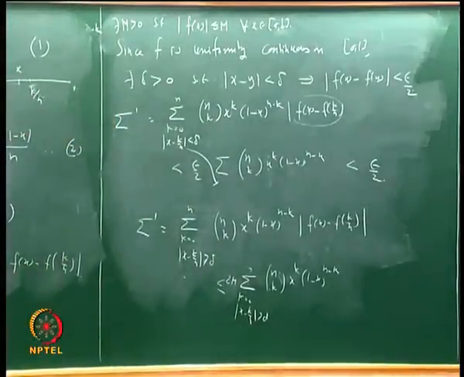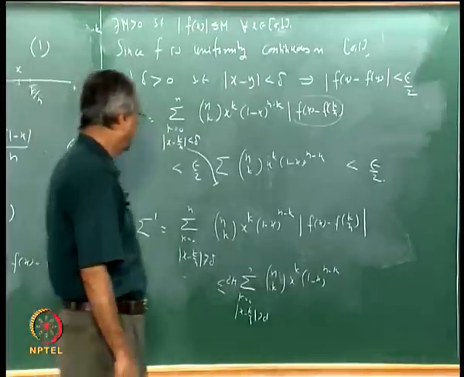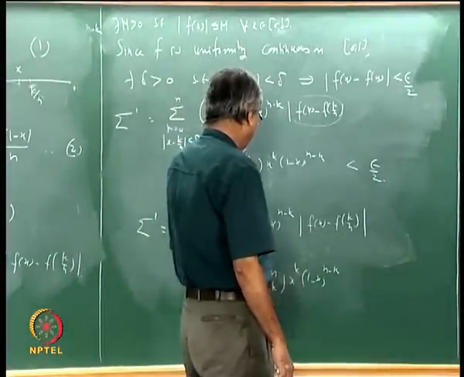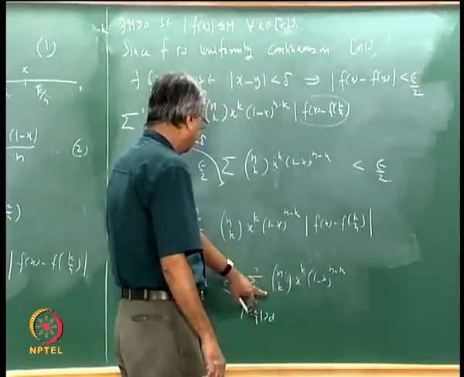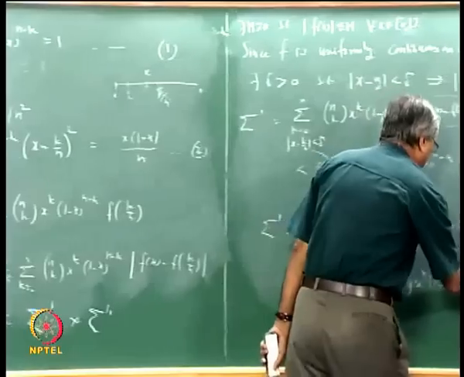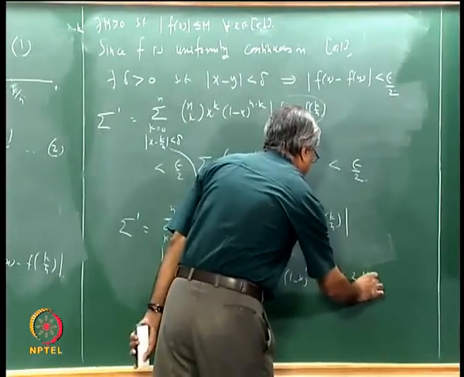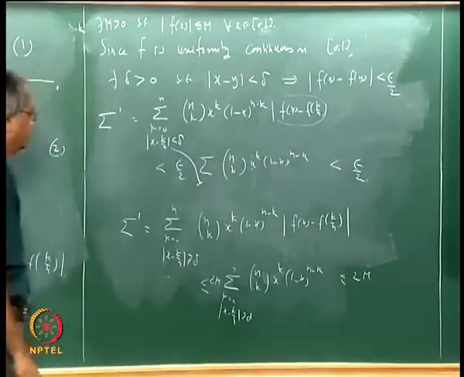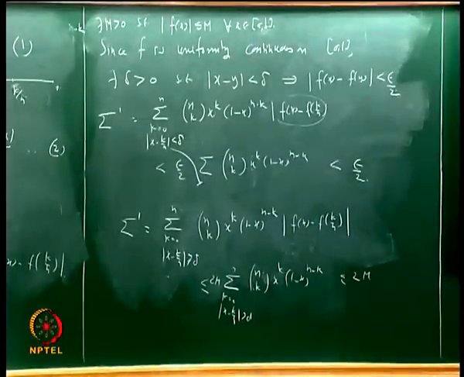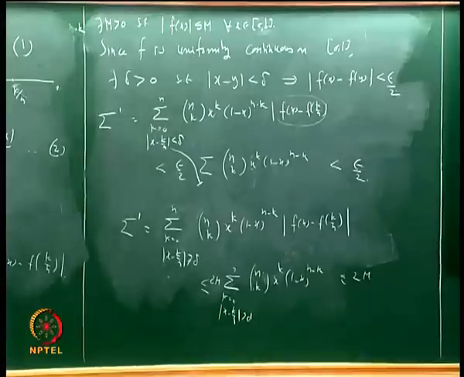And again we can say that whatever remains here is less than or equal to this, so this is less than or equal to 2M. But of course that is something we could have got even otherwise.